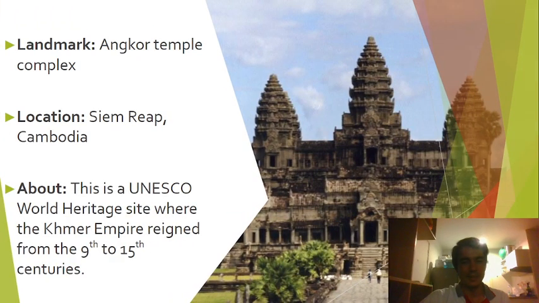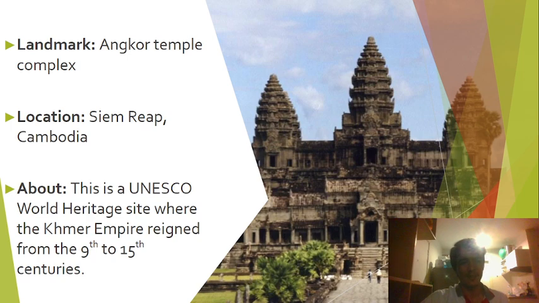Let's see, the next world famous landmark is from your neighbor, the Angkor Temple Complex. This one comes from Siem Reap, Cambodia, right, very close to Thailand.